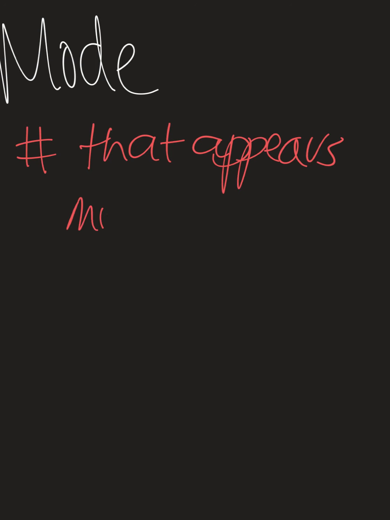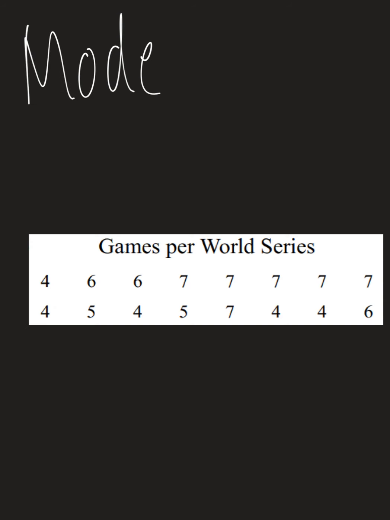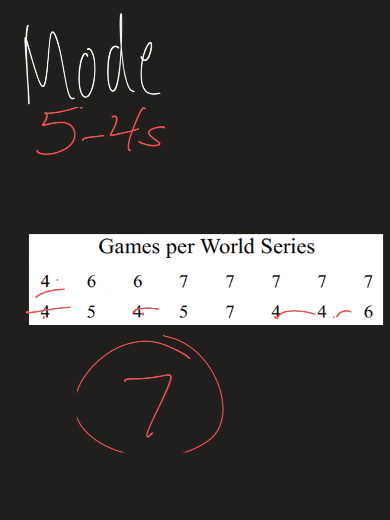Mode is simply the number that appears most often. Which is generally the easiest way to complete an average and also is pretty straightforward. In this case, I look and I would count up and see how many 4s there are, how many 5s there are, how many 7s there are, how many 6s there are. And 7 will be the mode for this one because 1, 2, 3, 4, 5 4s, but 1, 2, 3, 4, 5, 6 7s. So make sure you stay on top of those things.